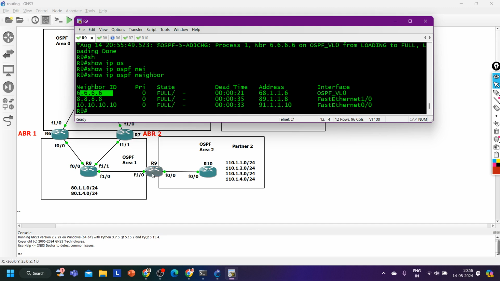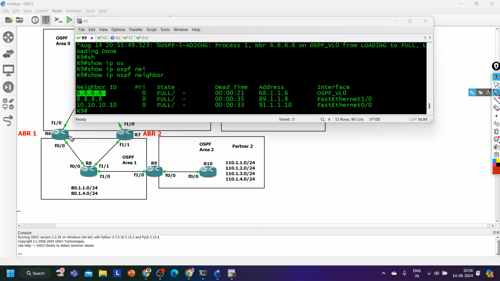Now router 9 has three neighbors, one router 10, one router 8, and one router 6. Getting my point, guys? And router 6 is connected with area 0. Now you can assume that there is one virtual link between router 6 and router 9.